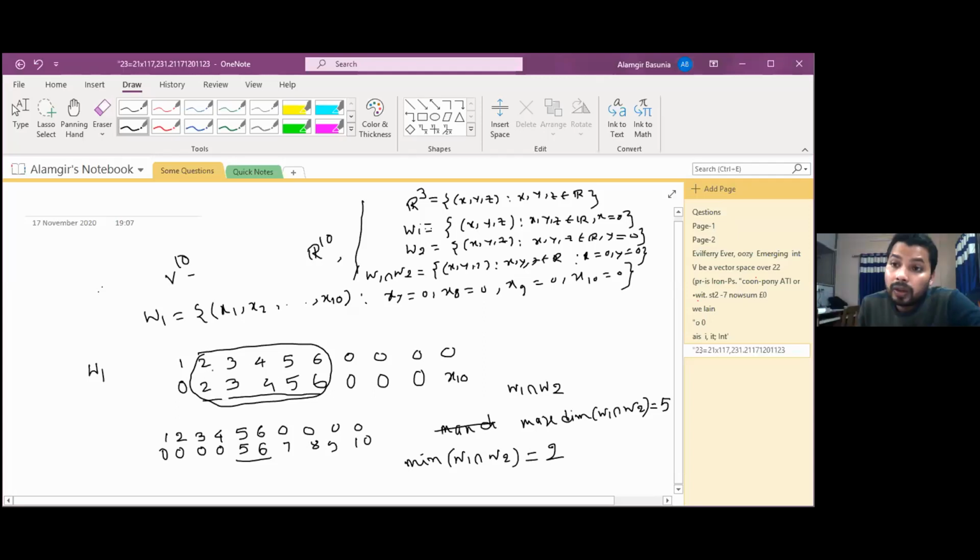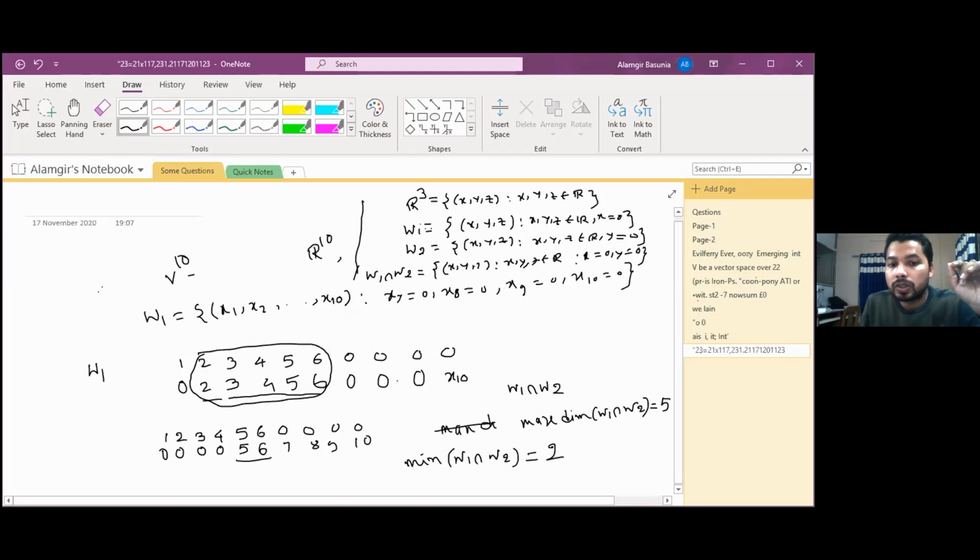In the similar way, we just take here x1, x2, x3. That means these we can choose freely, but these are 0. That means x7 0, x8 0, x9 0, x10 0. And to get the maximum dimension, that means maximum how many elements can we choose freely. That is why we are giving zeros at the common portion, maximum zeros we are putting here.